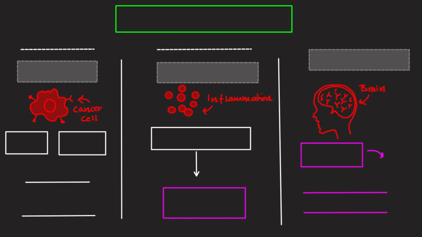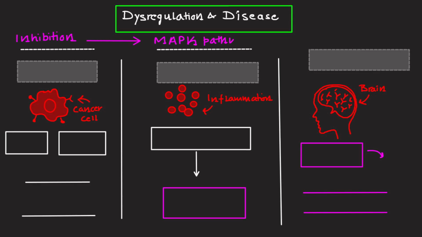Alright, coming on to the third part, which is dysregulation and diseases. In both the cases, MAP kinase is really important. The improper activation or inhibition of MAP kinase signaling is associated with various diseases. So if there is any error or inhibition of MAP kinase signaling that we have discussed already, it can lead to numerous diseases. One is cancer.